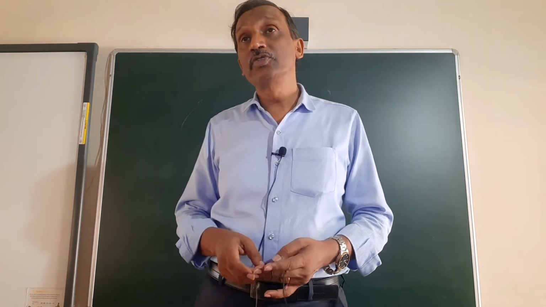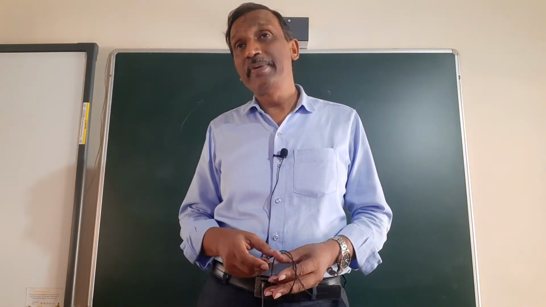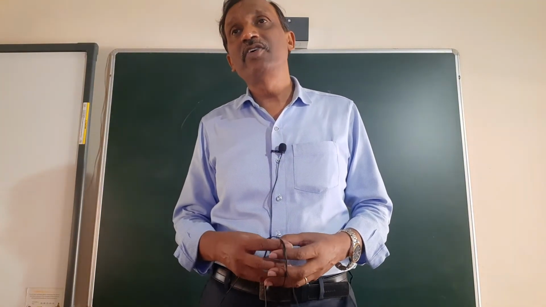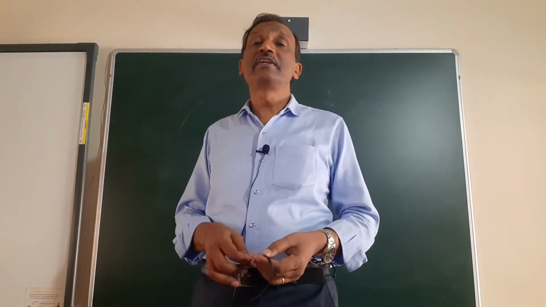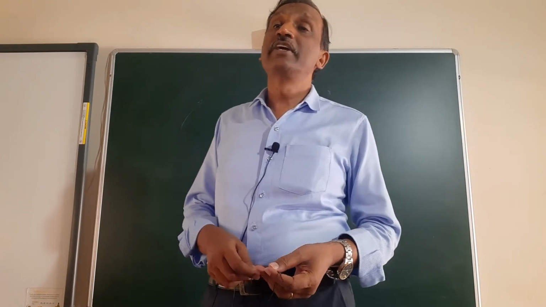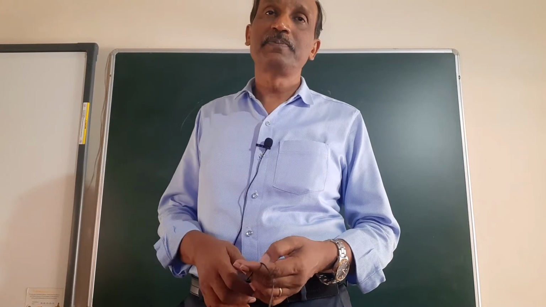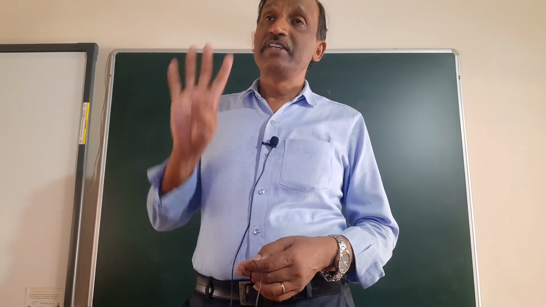And the fourth and the most important thing, though they are autotrophic as long as light is available, the day they will not get light, or for a few days continuously they don't get light, then they switch over to the heterotrophic mode of nutrition, which may be either parasitic or saprobic. So Euglena has four important features.